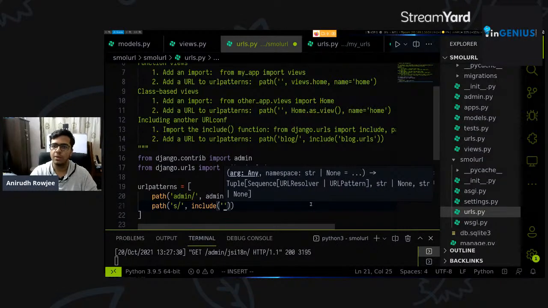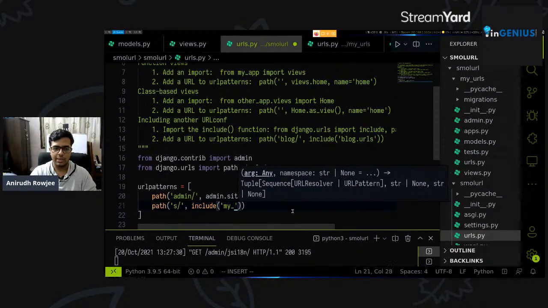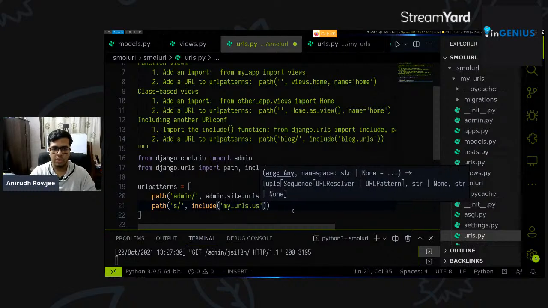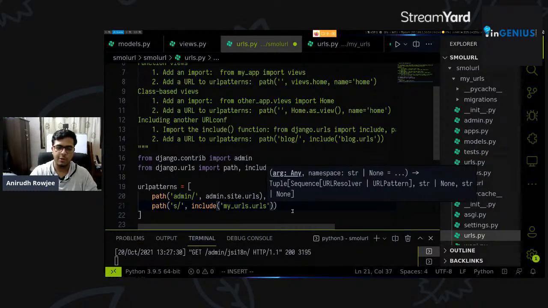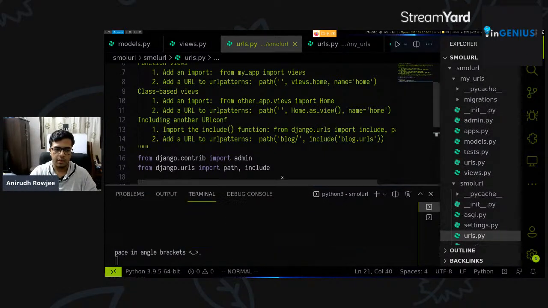We call the function here, and our app's name is my_urls. So we'll do my_urls.urls because the urls.py file is where it's located. And for good measure, let's add a comma to the end of this, right?